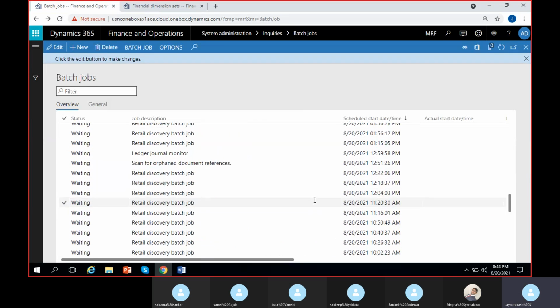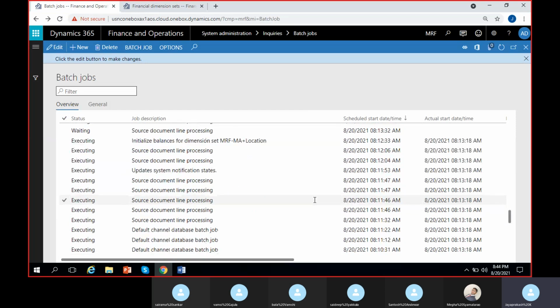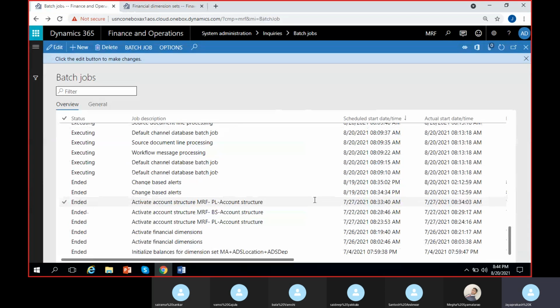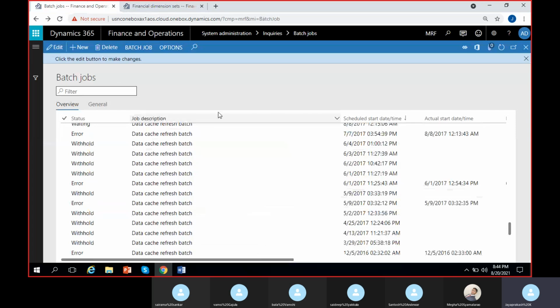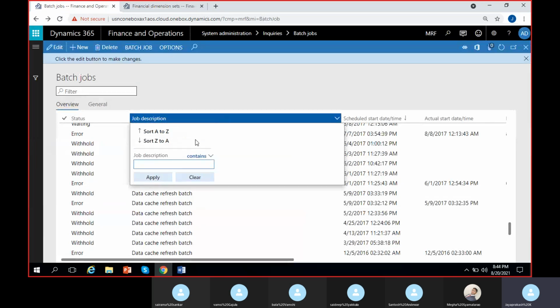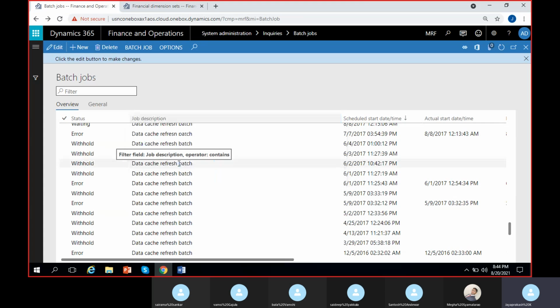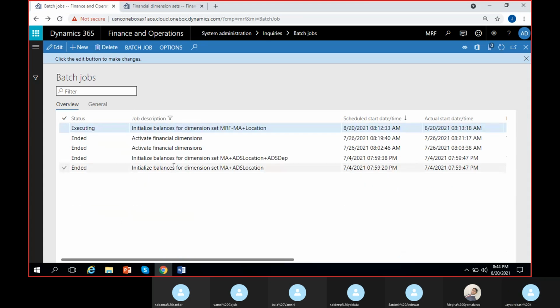These are all the batch jobs that are automatically running for every process. So where is this dimension value? According to time again. Okay, let us search it here. Contains dimension. Activate financial dimensions. No, here: initialize balances for dimension set MRF MA plus location.